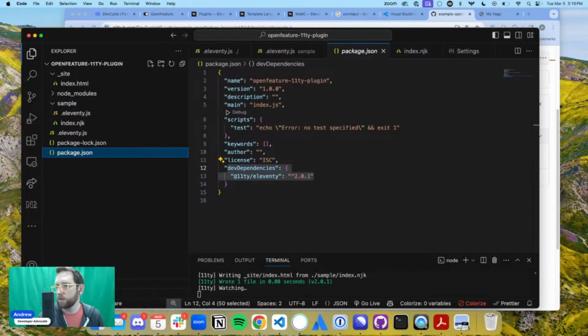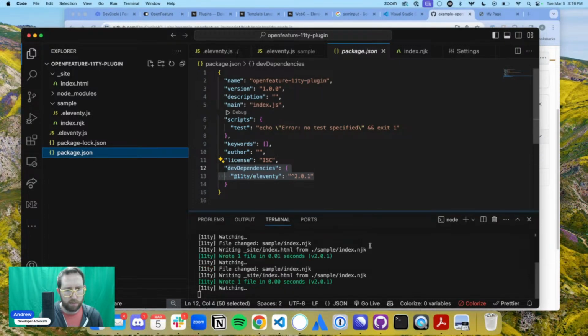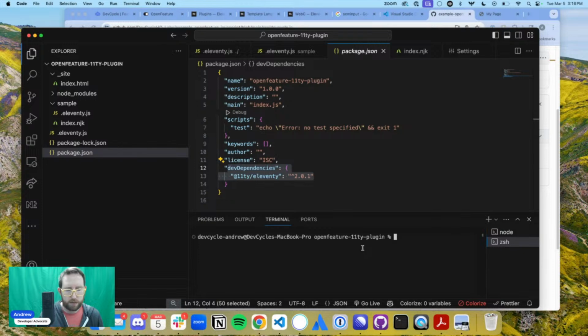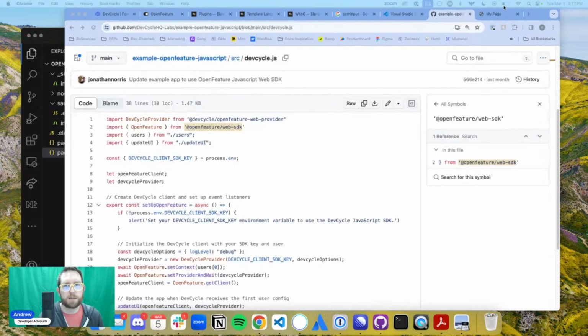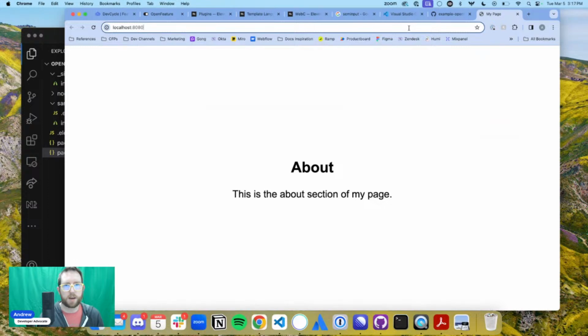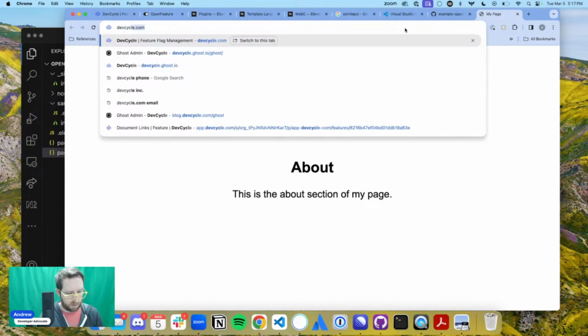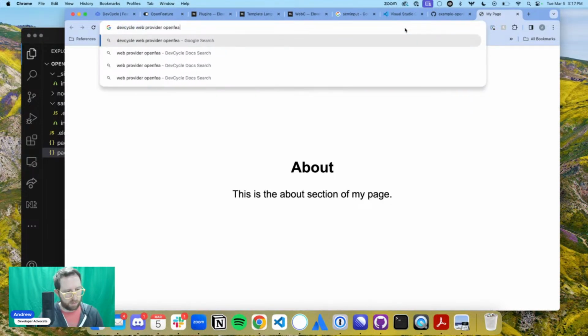First things first, we need to install the DevCycle OpenFeature web provider, which we're going to do now. Which folder am I in? Let's go here. All right, and I think I just need npm install, but let's go look at the docs. DevCycle web provider OpenFeature.